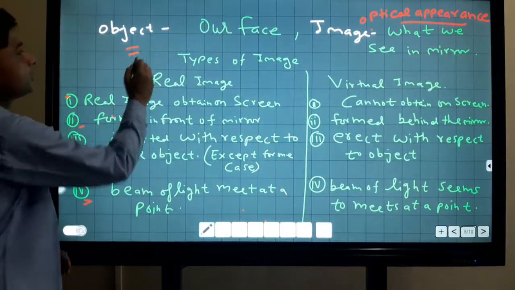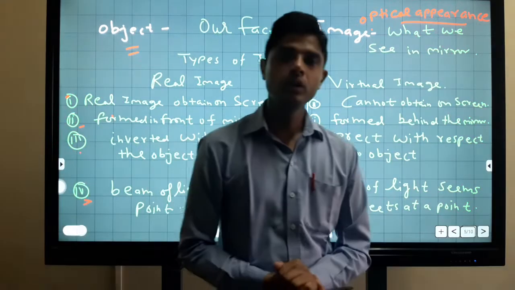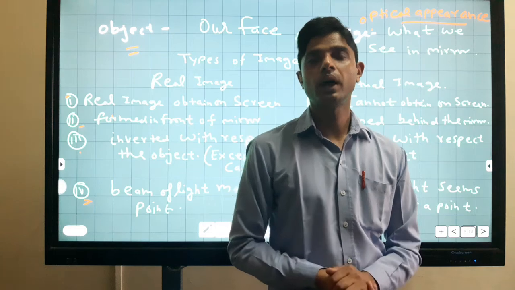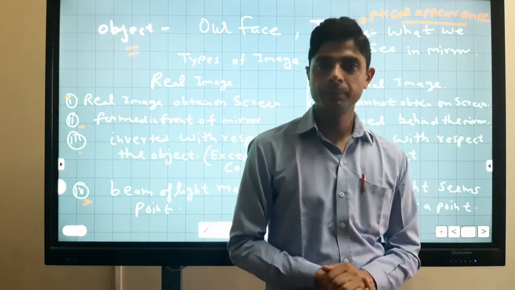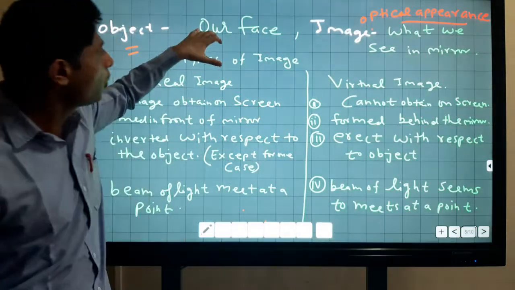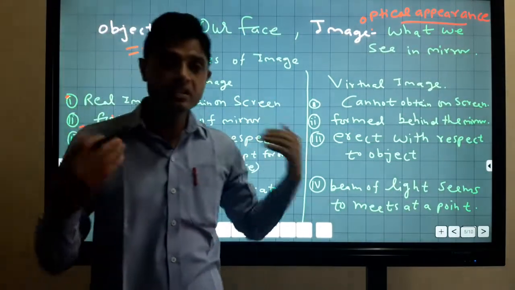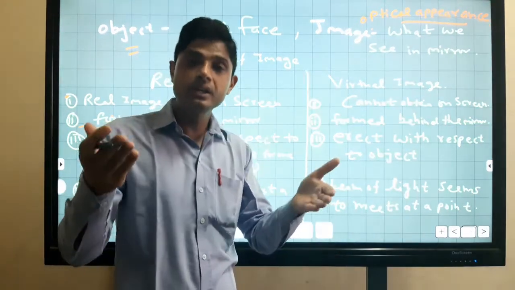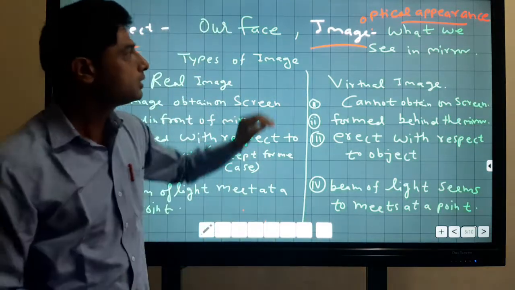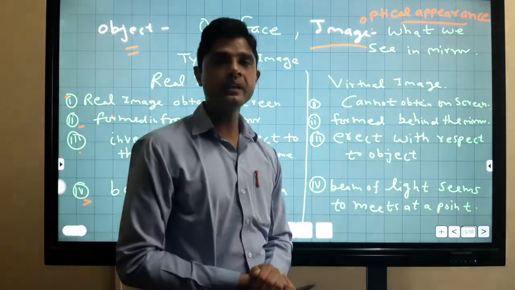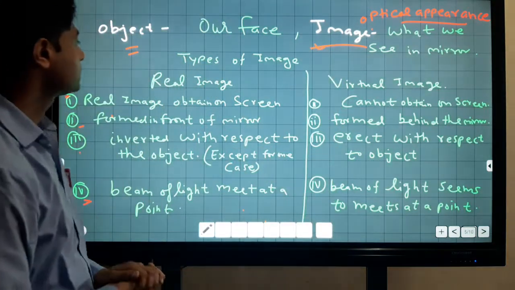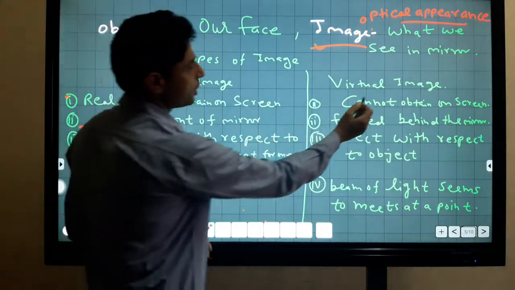Object and image: what are object and image? When you stand in front of a mirror, your face appears in the mirror. So your face is the object, but what you see in the mirror is known as the image. It means the optical appearance is known as the image. Images are of two types: real image or virtual image.